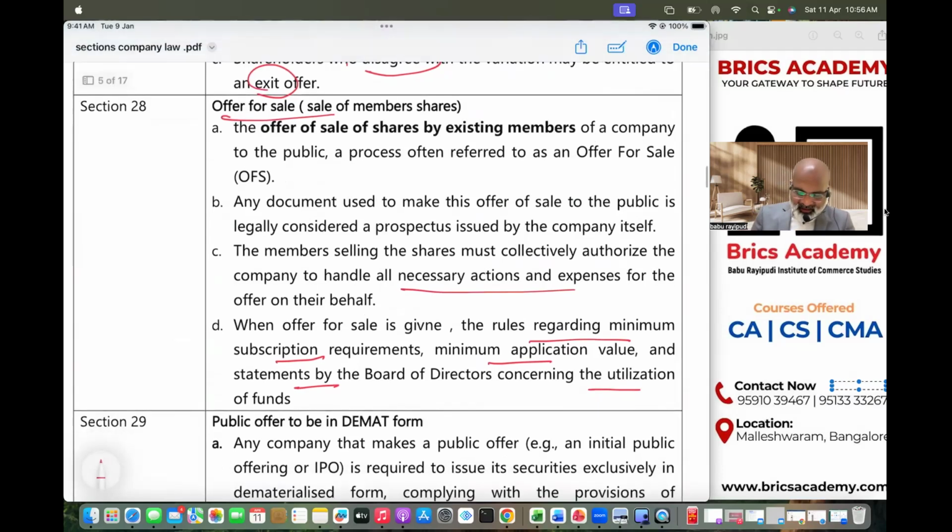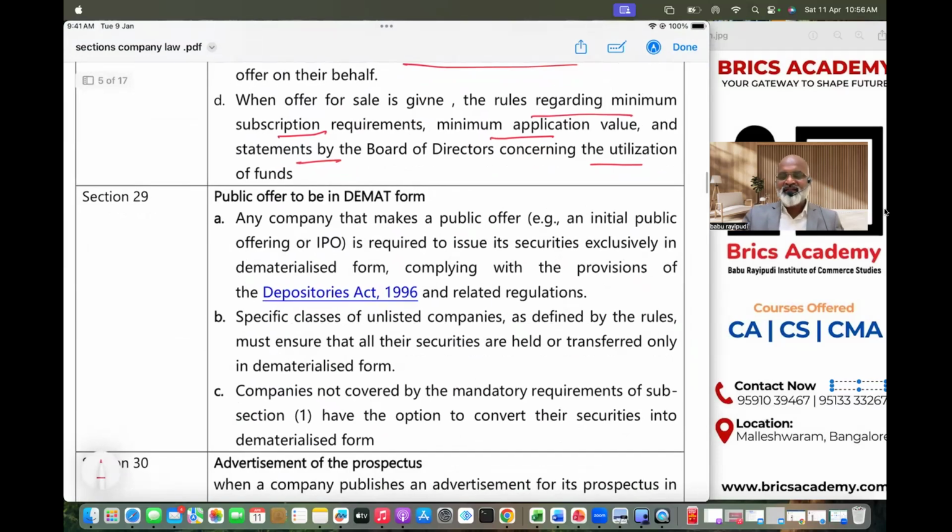Awesome. Yes. Next one, Section 29. Section 29 clearly says every company that is nowadays except private company, every listed or unlisted company which wants to raise money from the public shall be raising that money nowadays only through demat account. In the sense it's shares in electronic form. You must have heard about demat account. In demat account, NSDL, CDSL play a key role.